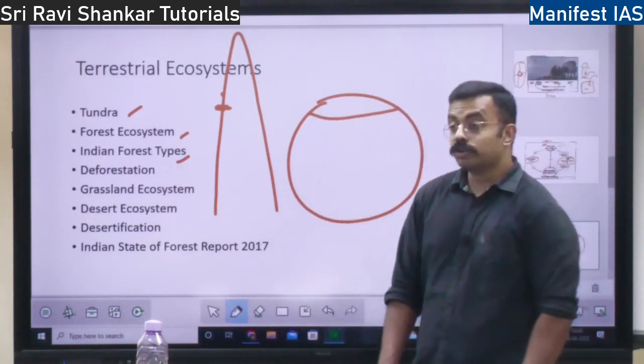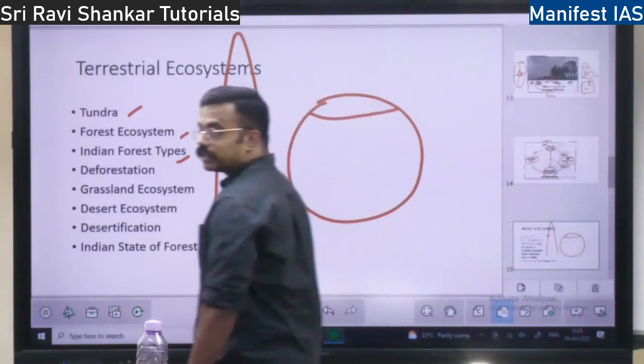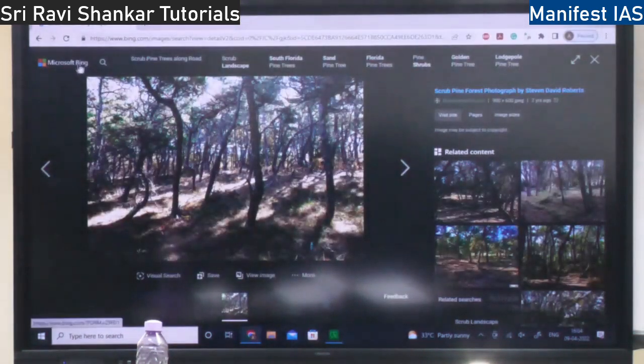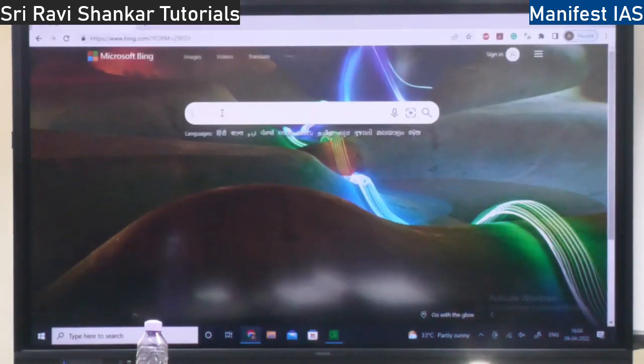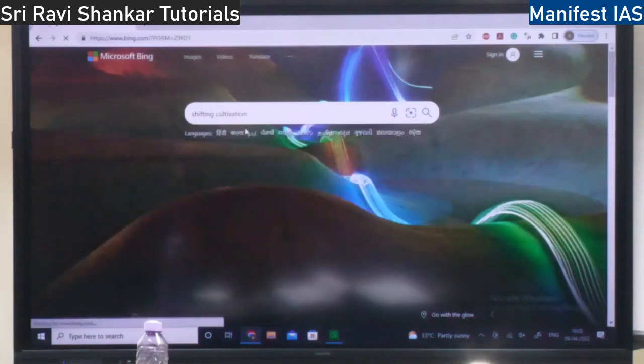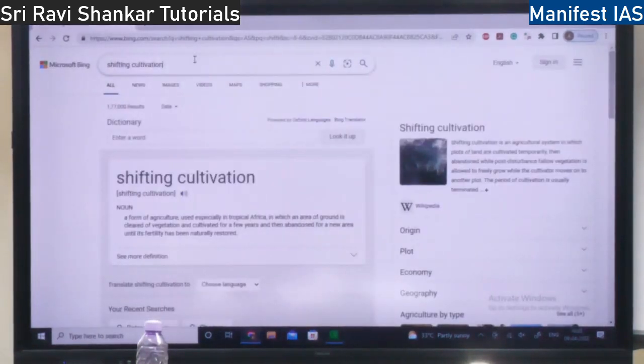First is shifting cultivation. Do you know this concept? What is shifting cultivation? See, this is actually practiced by the tribal people. What they do is, they will go to an area, burn the trees there, grow crops for some 2-3 years, and later on abandon the area.